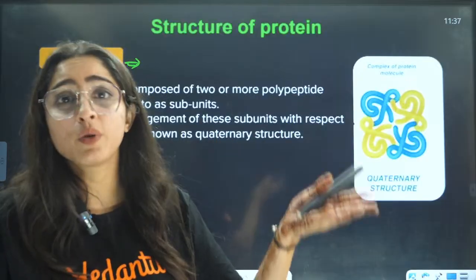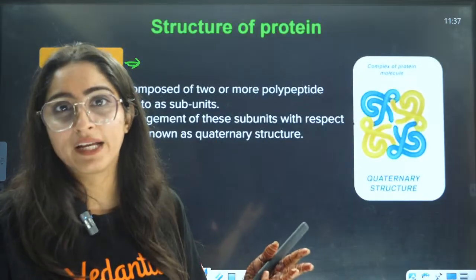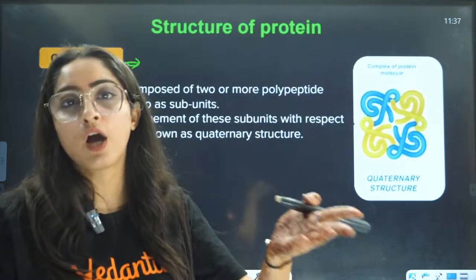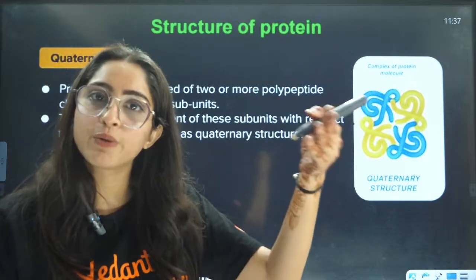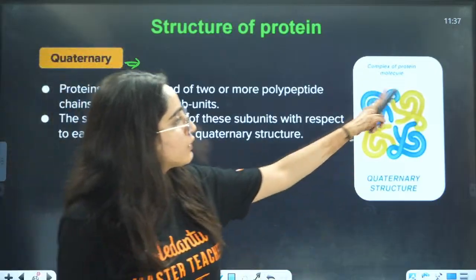Because of the reflection, we see that the moon is white, but actually it is not white, right? So zoom it in and you will see how the moon looks. Similarly, this is the quaternary, tertiary, secondary, primary structure. It will look like this.